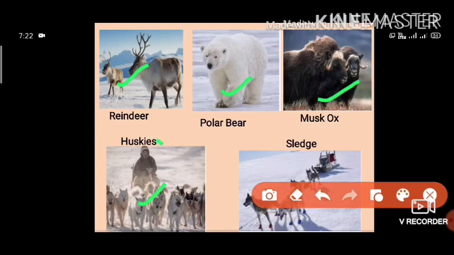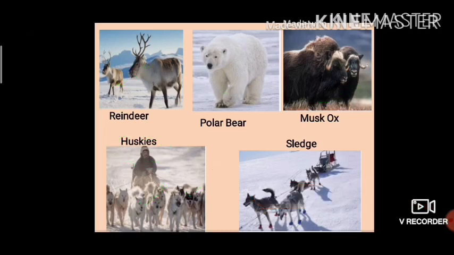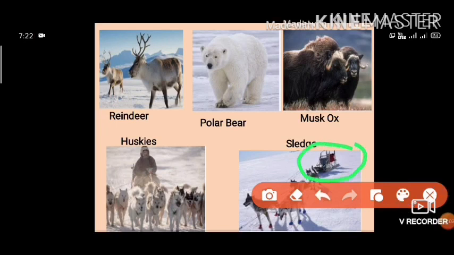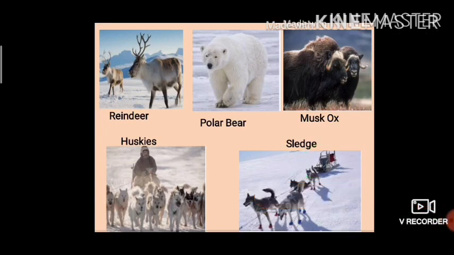Huskies are wolf-like dogs. They look like wolves but they are dogs. They are used for two purposes: one is hunting and second is pulling sledges. Have you seen Santa Claus? Santa Claus also uses the sledge. So this is a sledge.